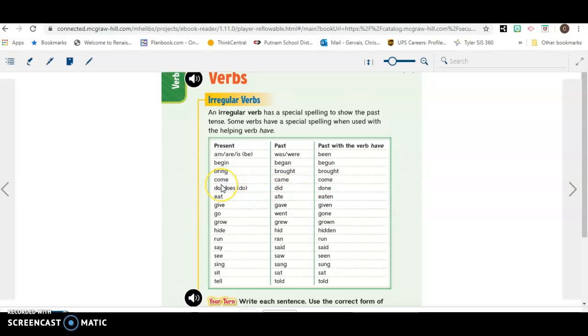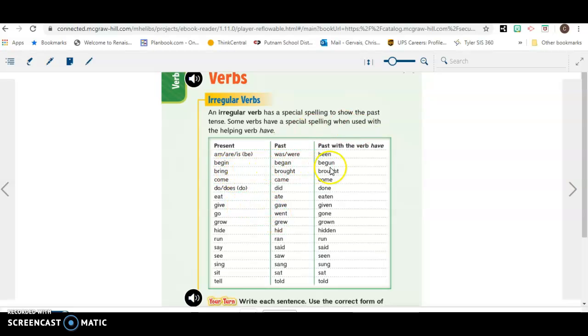Then the third example showed us that our present tense and our past tense are different, but when we use the helping verb have, it goes back to our present tense. So we have lots of examples here of our irregular verbs in the same examples that we had up here.